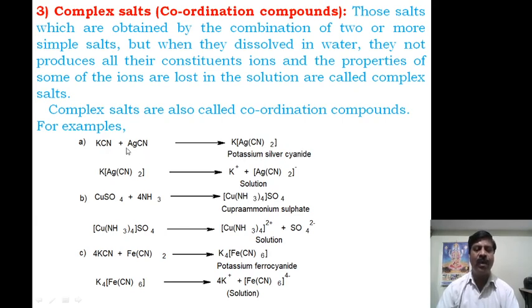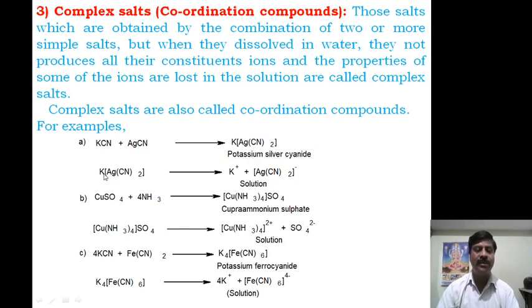When they combine with each other, this structure forms: potassium silver cyanide. Why is this a complex salt? When it dissolves in water, here potassium will be there, silver will be there, and cyanide will be there.